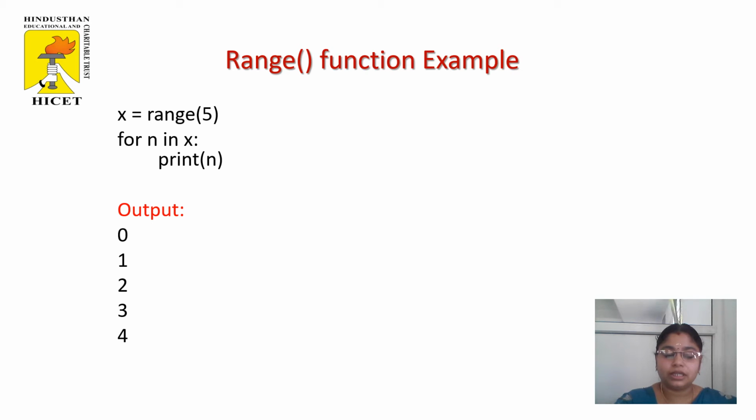In the first iteration it prints 0, second iteration it prints 1, third iteration it prints 2, fourth prints 3, and the final fifth iteration prints 4. So it will execute only up to 4, not up to 5, because only n minus 1 is taken up to the range function's stop value.